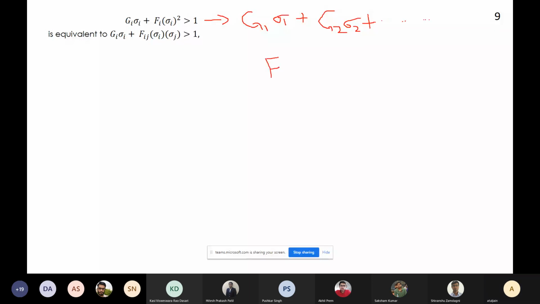Plus F1 sigma 1 square plus F2 sigma 2 square dot, dot, dot, dot, dot. How many parameters are there in the first equation? So 12.